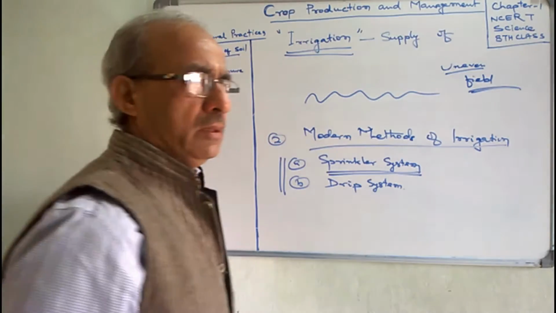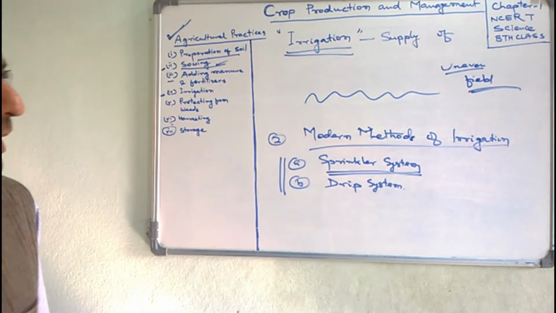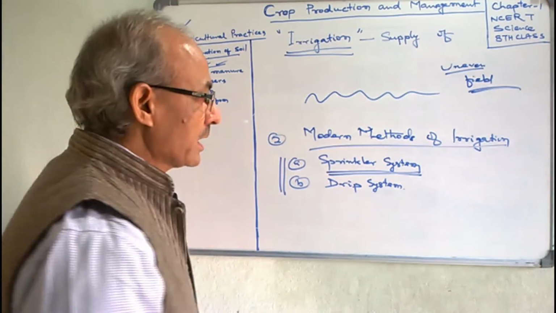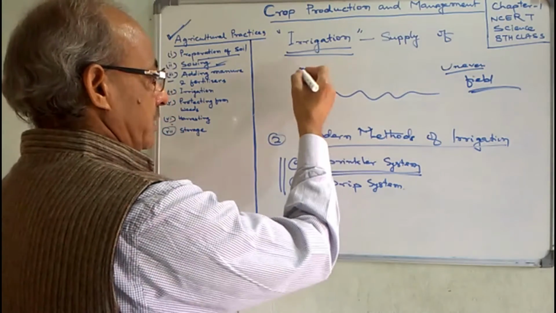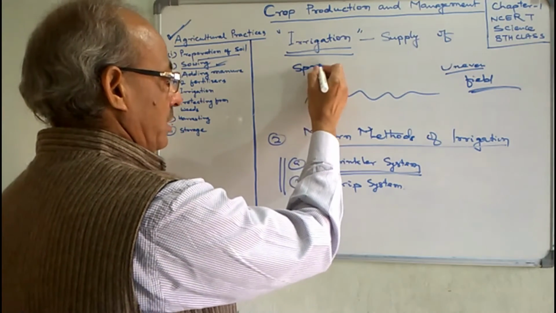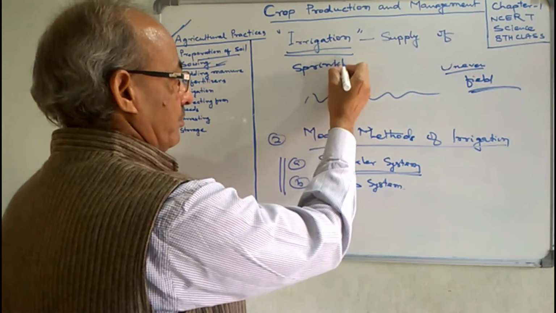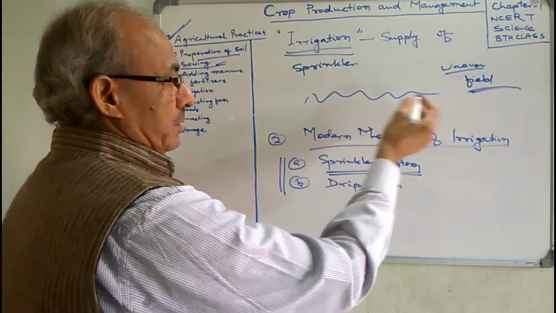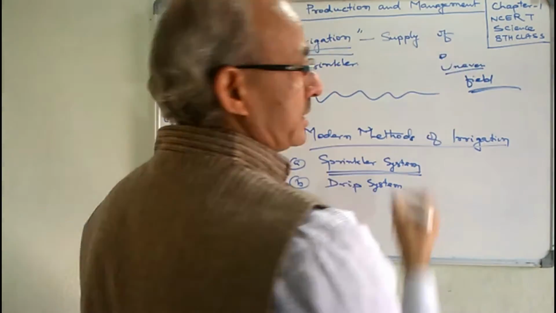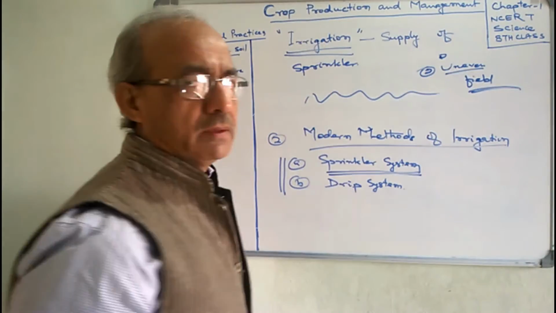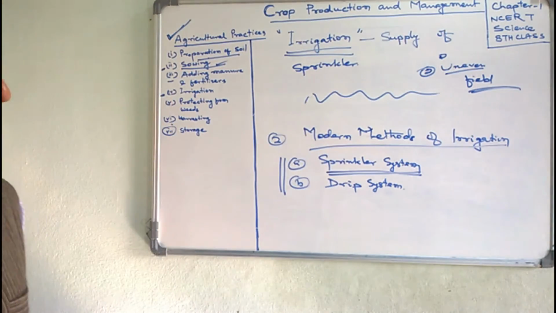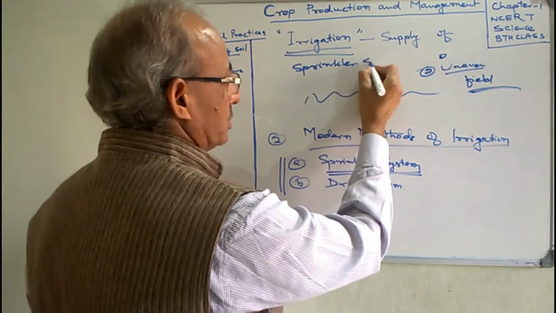If there are uneven fields and there is a scarcity of water, then a sprinkler system is used there. First point is scarcity of water. Second, uneven fields. These are the situations where this system is mainly used.